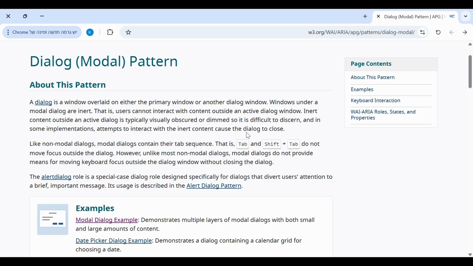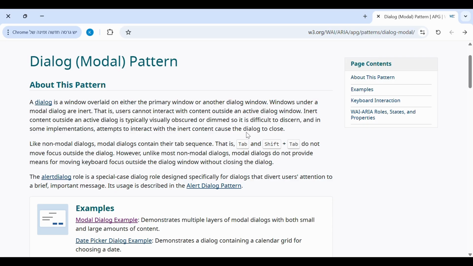Typically, everything outside the dialog window is visually dimmed, so the user understands that he cannot interact with it. Users who don't see, or who use screen readers, should also be informed in a proper way in order to understand that they are currently inside a modal. Some implementations also close the dialog when the user clicks outside it.